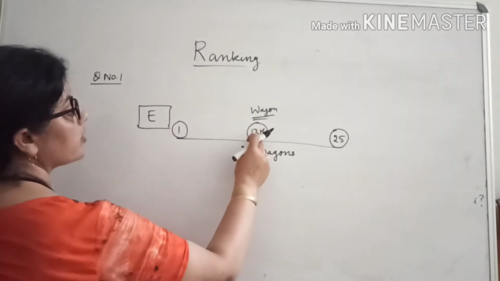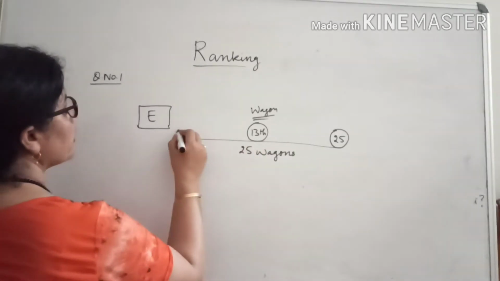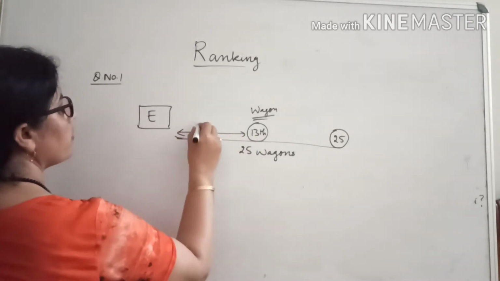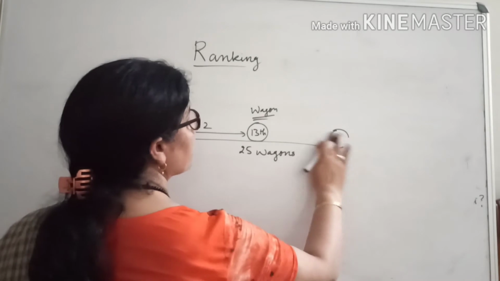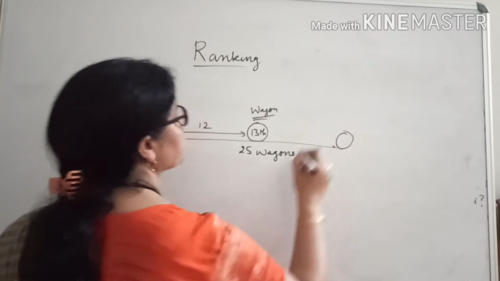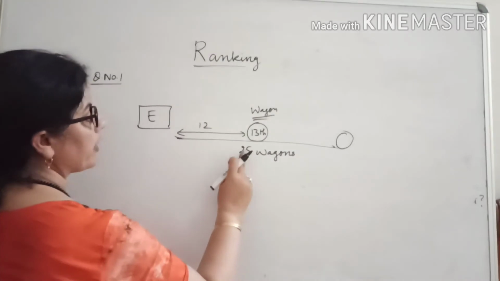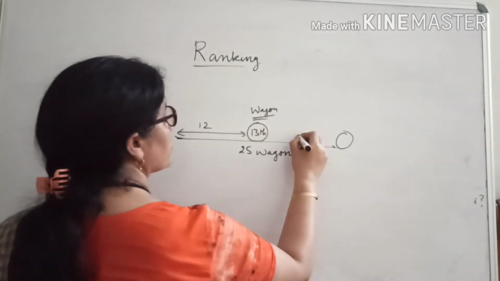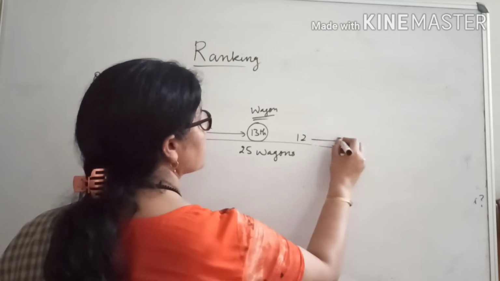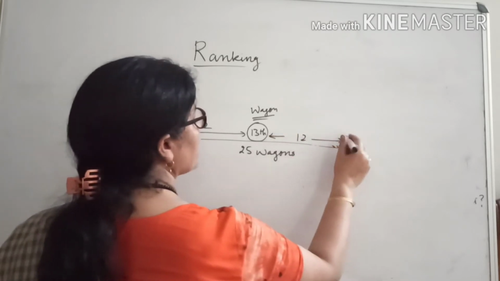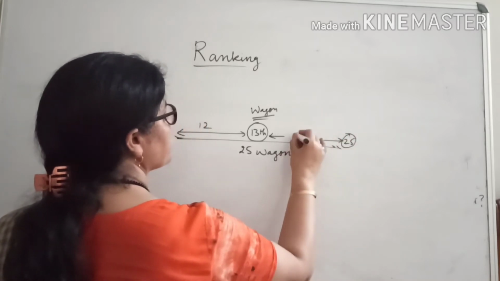See, this is the 13th wagon. Means from here to here, how many wagons are here? 12 wagons are here. And total are how many? 25. This is the last wagon. 12 are here. This is 13. Total are 25. 25 minus 13, 12. Means here also 12 are here. From here to here. Last will be 25th, means 11 are here.